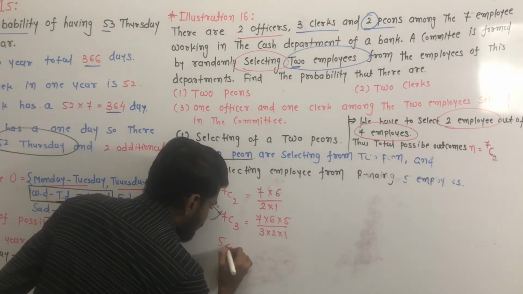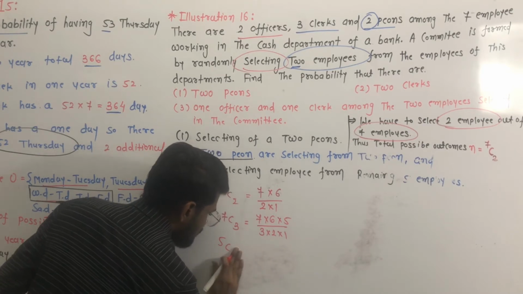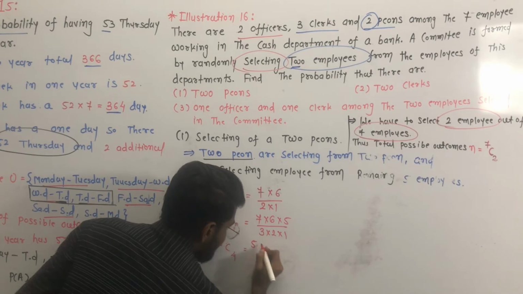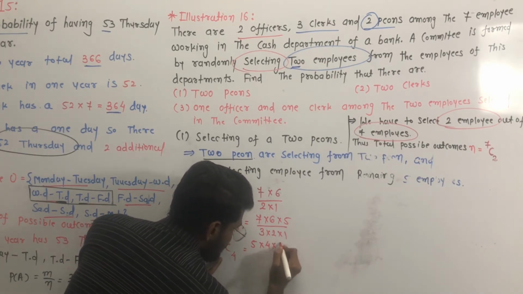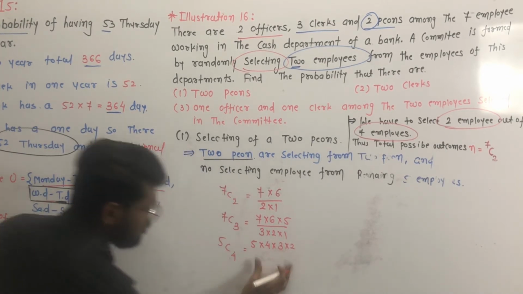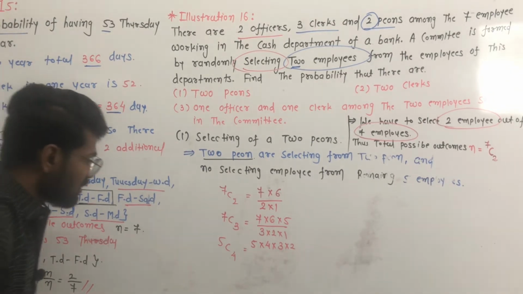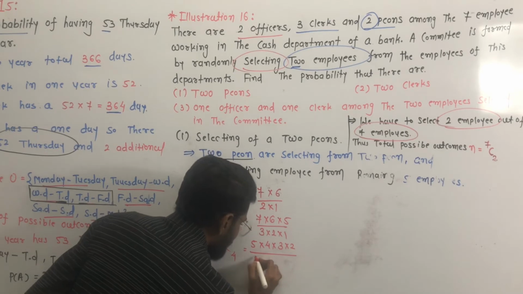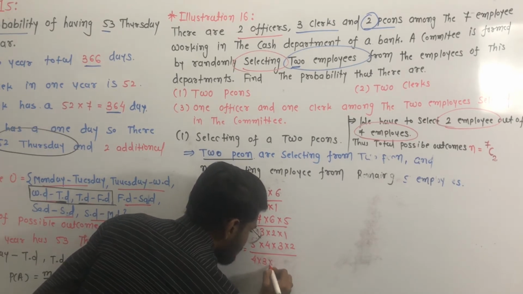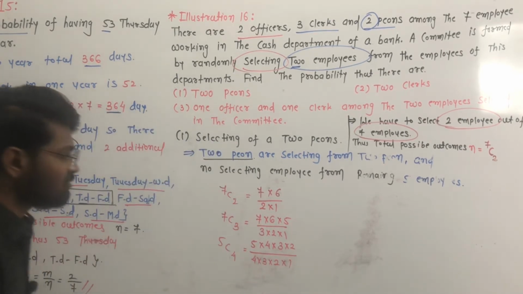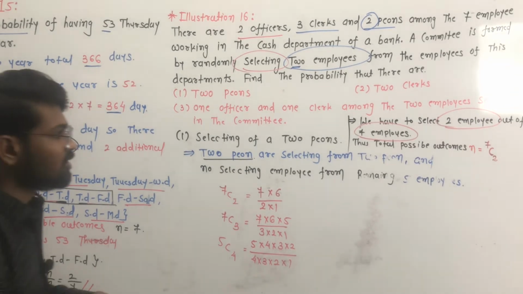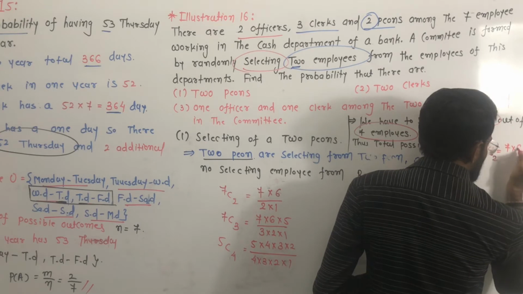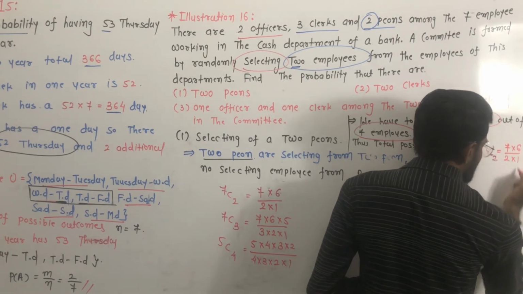Second example, 5C4 means 5, then 4, then 3 and then 2, a total of 4 in descending order, upon 4 multiplied by 3 multiplied by 2 multiplied by 1. Understand? So 7C2 means 7 multiplied by 6 upon 2 multiplied by 1.